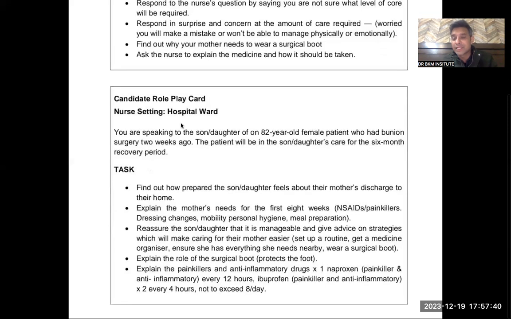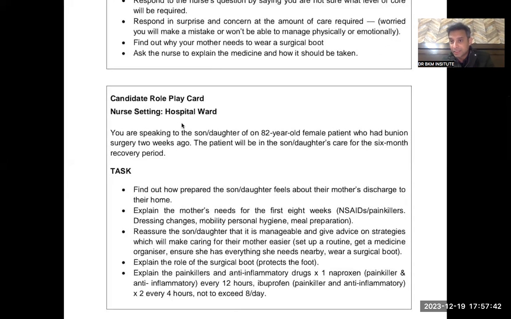So in the final exam, you will get a nursing task. So you would be a nurse. You are speaking to son daughter of 82-year-old female patient who had bunion surgery 2 weeks ago. The patient will be in son daughter's care for the 6 month recovery period. That means you are talking not to the patient. These are very interesting tasks. And these tasks are little difficult because you have to talk to the family member. You're not directly talking to the patient.